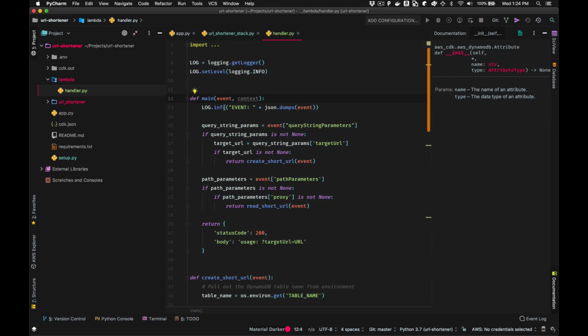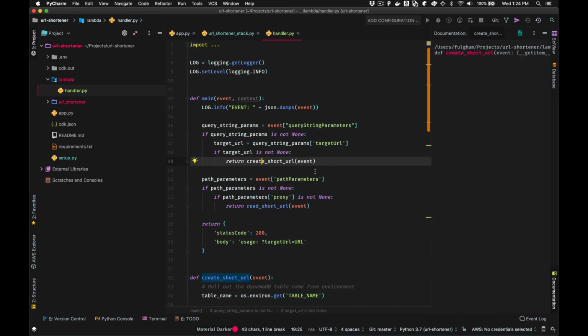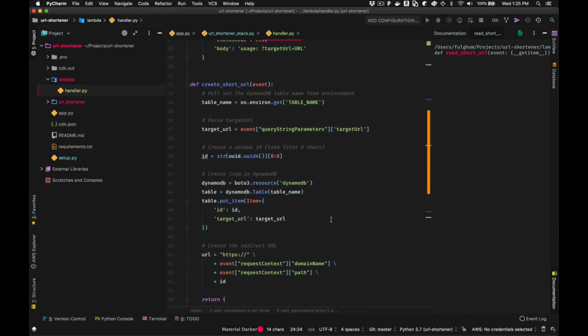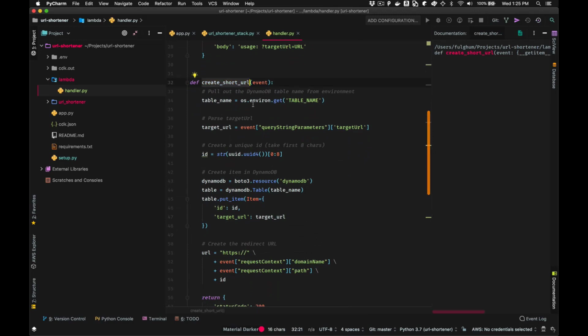In the main method, what we're doing is figuring out if we need to dispatch this to the handler for creating a new short URL, or if we need to pass it off to the method that retrieves an existing short URL. So if we get dispatched to this method to create a short URL, we're going to look in the environment and grab the table name environment variable, and that's going to tell us what table we're working with. So we know the name of the DynamoDB table that we want to store and load data from.